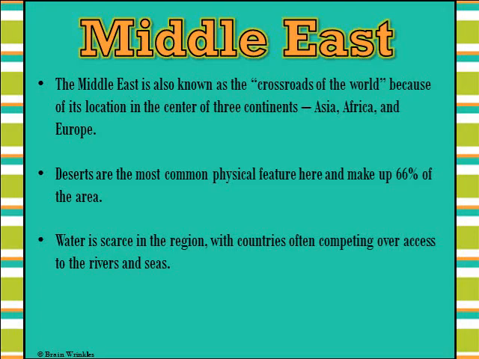Next slide. Middle East. The Middle East is also known as the crossroads of the world because of its location in the center of three continents: Asia, Africa, and Europe. Deserts are the most common physical feature here and make up 66% of the area. Water is scarce in this region. That means there's not a lot of it, with countries often competing over access to the rivers and seas. Next slide.